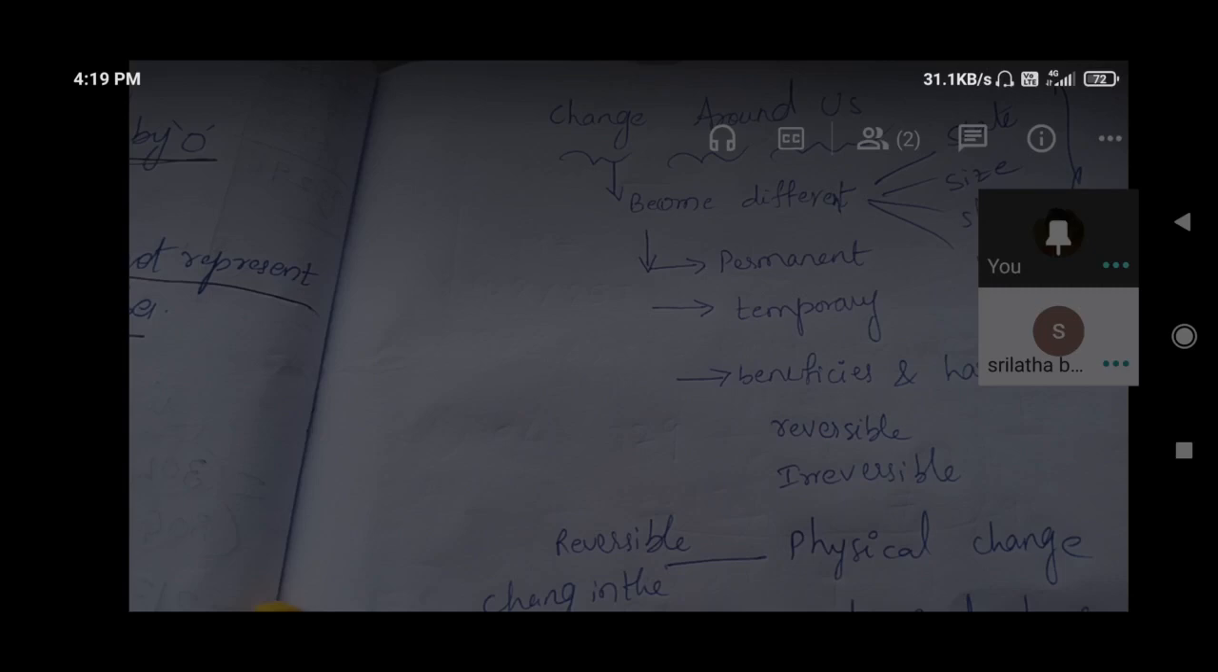What are the examples? Can you give any example of a permanent change, and any example of a temporary change, other than what I told? Can you say a permanent change? Any example? Permanent means we cannot change it, we cannot get it back again. What are those?